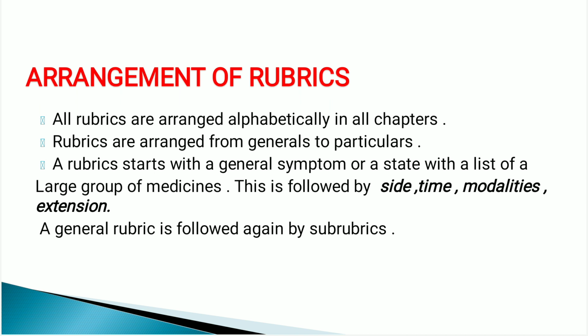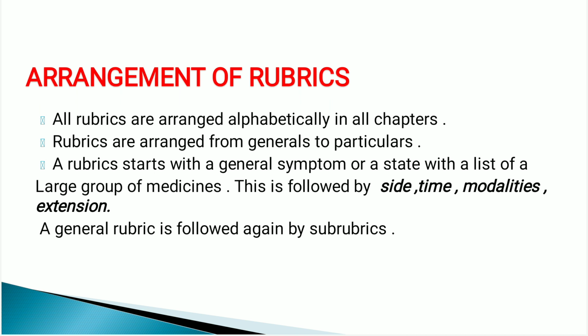Okay, so this is all about the plan and construction of the Kent repertory. You must remember the Kent repertory is divided into 3 parts: prefix, repertory proper and suffix. Then it has 33 sections, and there are 5 subsections in the urinary organ section.